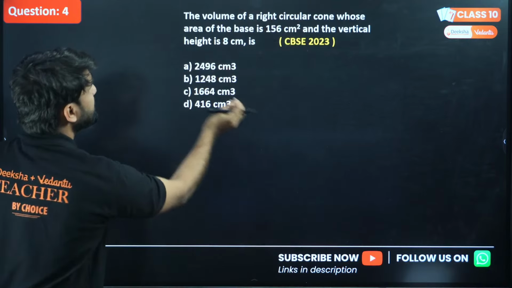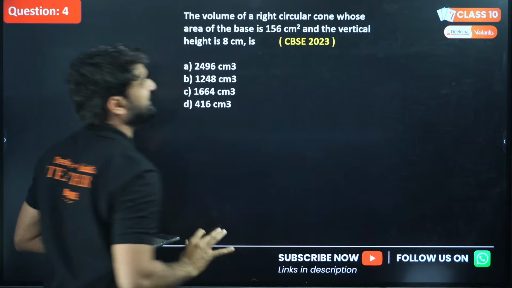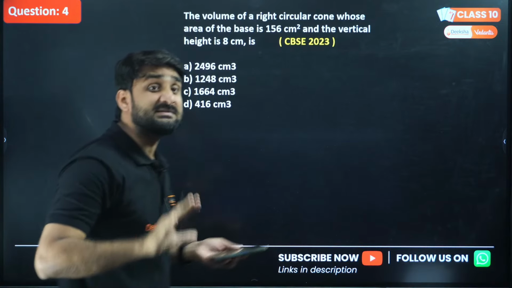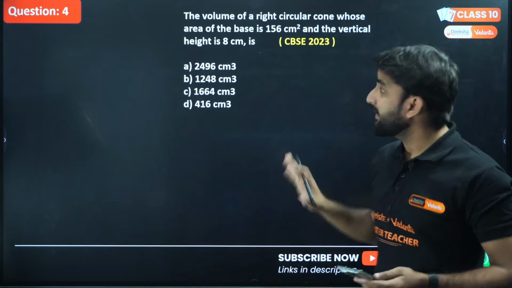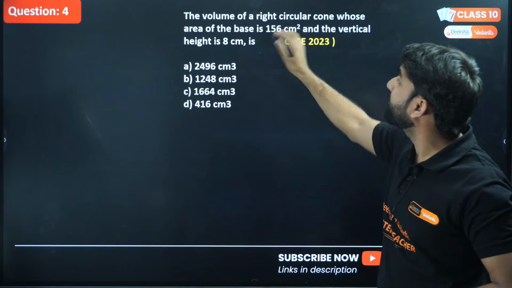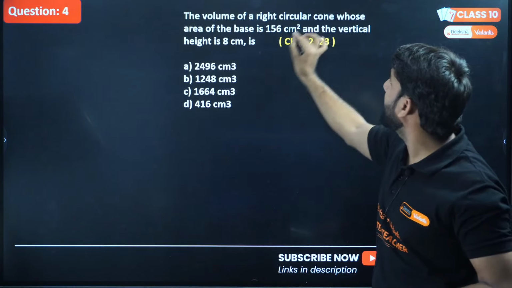The question is: the volume of a right circular cone whose area of the base is 156 centimeter square. Please read this question carefully. We have to find the volume in this question, but the area of the base is given.